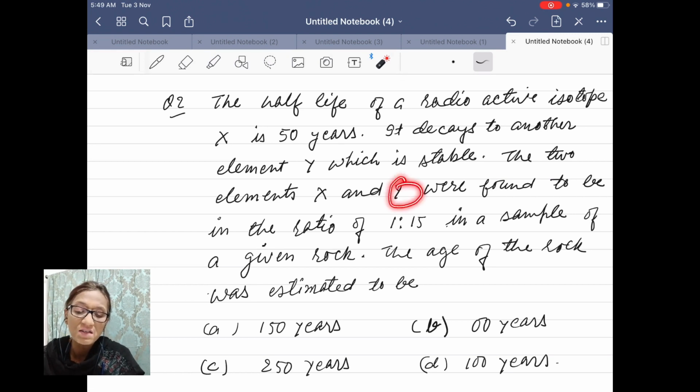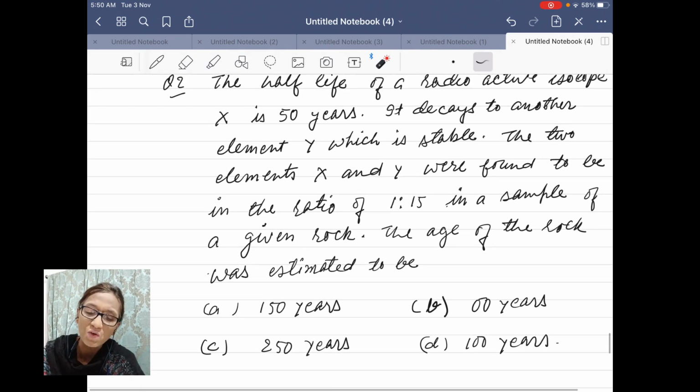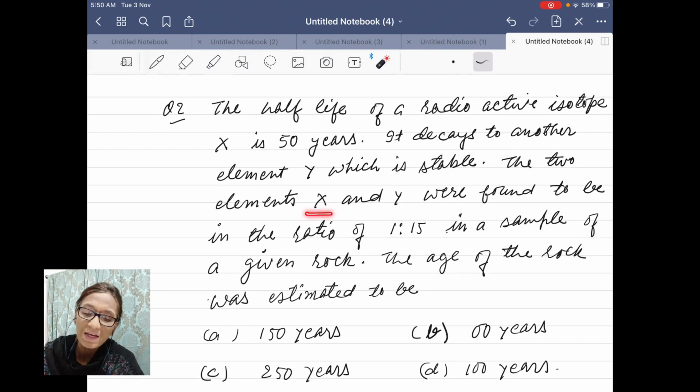So it is decayed, and we have no equation which relates to decayed nuclei. We always need the number of nuclei left. So we will not write this ratio of the remaining element and decayed element. We are to remove this term decay.